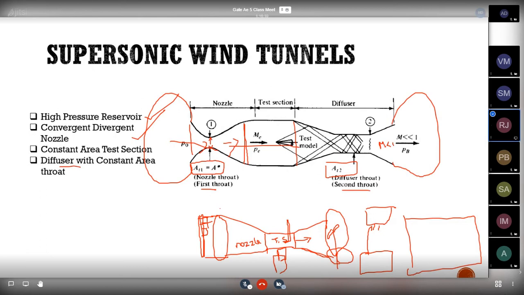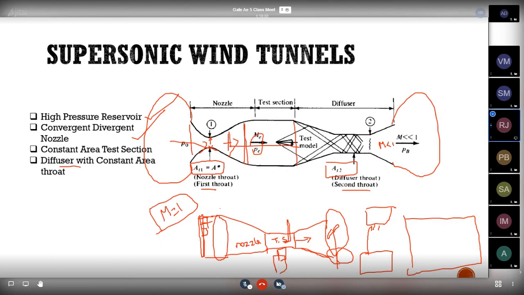So as I told earlier, in a supersonic nozzle, after the throat, when we are reducing the exit pressure beyond the choked condition, that means M equal to 1 condition, when the Mach number reaches unity, the condition gets choked.